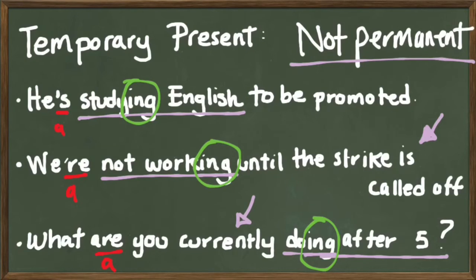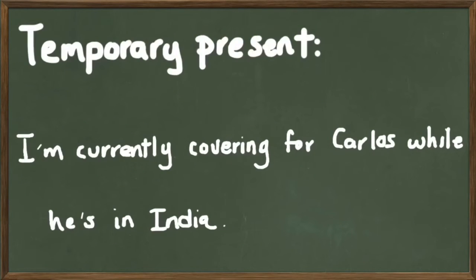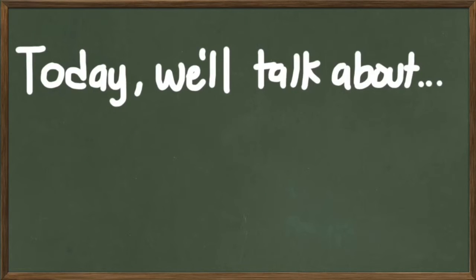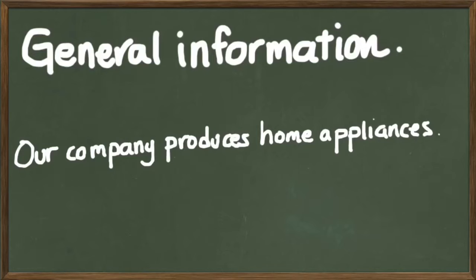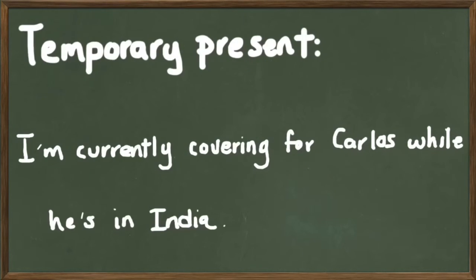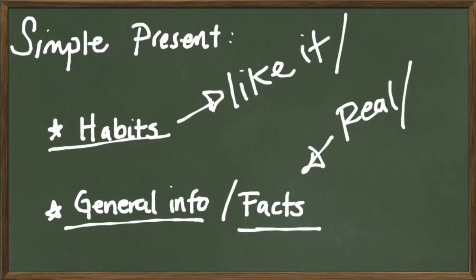Okay, well, before saying thank you, let's go back a little bit. Once again, we saw Unit 2 of our Market Leader pre-intermediate book, and we covered the grammar of the day. Today, we talked about 4 very important things, which are general information, habits, future arrangements, using the present continuous, and temporary present, also using the present continuous.